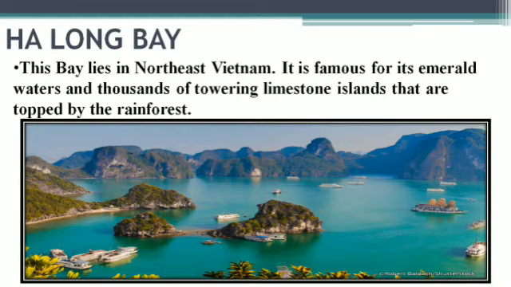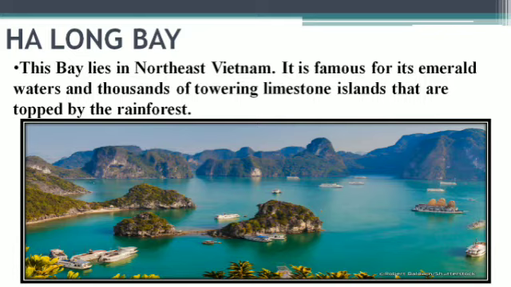Next is Halong Bay. This bay lies in northeast Vietnam. It is famous for its emerald waters and thousands of towering limestone islands that are topped by the rainforest. Beautiful scene here. We can see the site of it, and the ships are also there. Cargo ships are available for the tourists to see the scenic beauty of it, moving from one place to another side. It makes a cross, and we can have the sight of it.